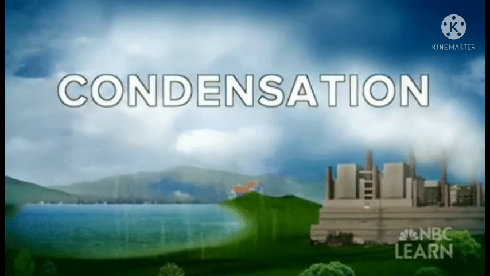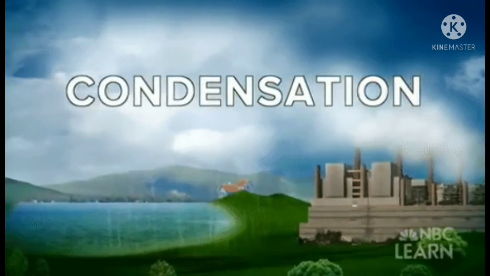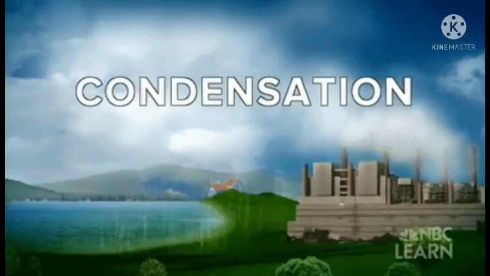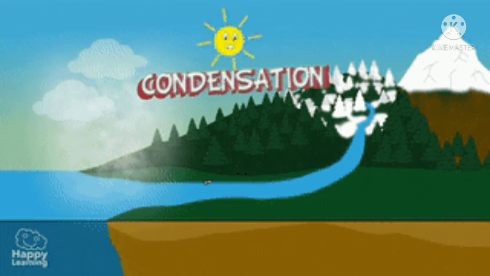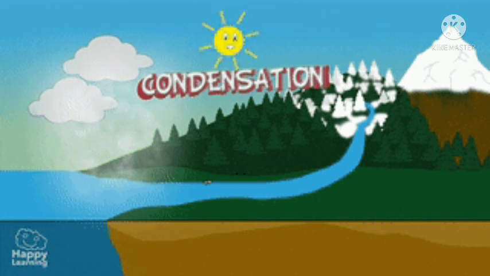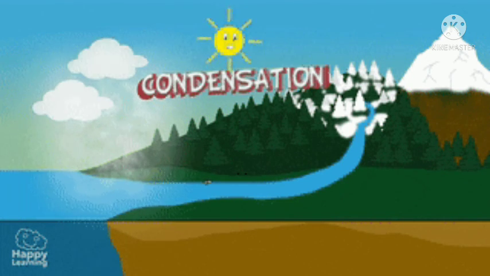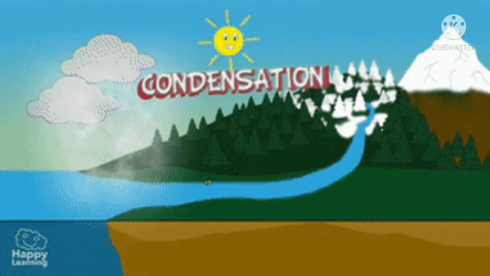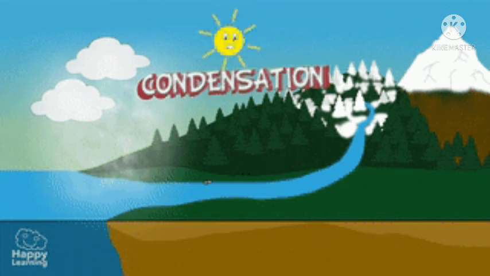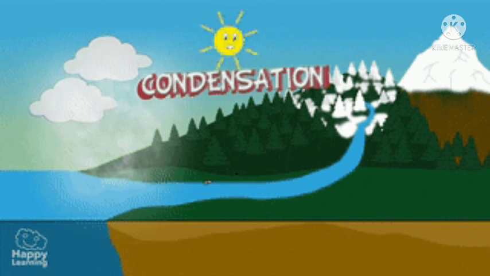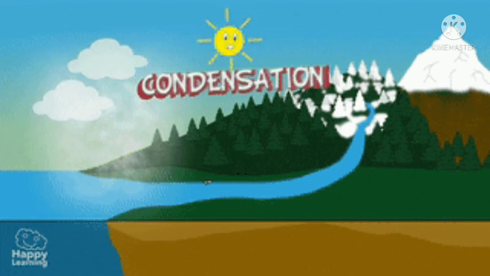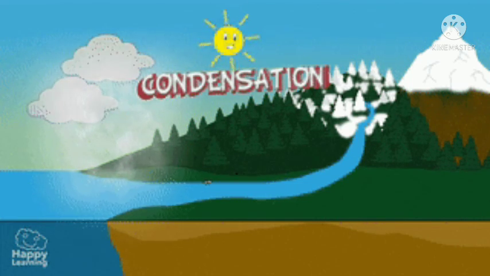Let me give the definition once again. In the process of condensation, the water vapor cools to form water droplets. This process is known as condensation. The water droplets thus formed due to condensation are gathered together to form clouds. As we all know, as we go higher in altitude, the temperature decreases, so the evaporated water vapor gets cooled and forms water droplets. These water droplets together form clouds. So, this process is known as condensation.